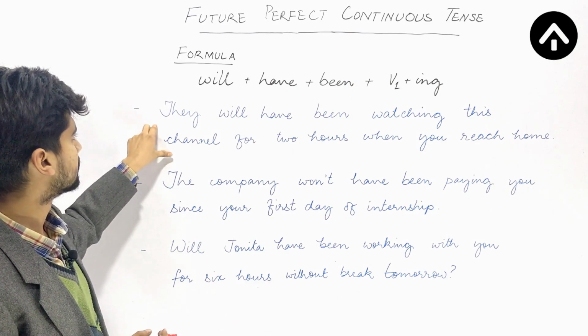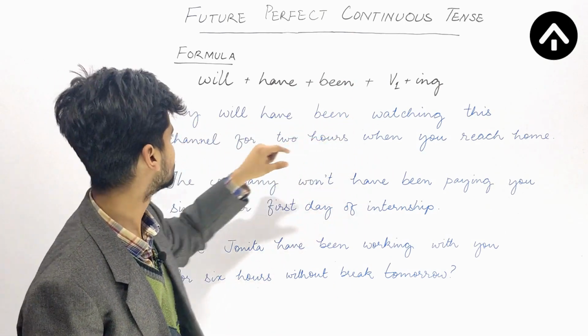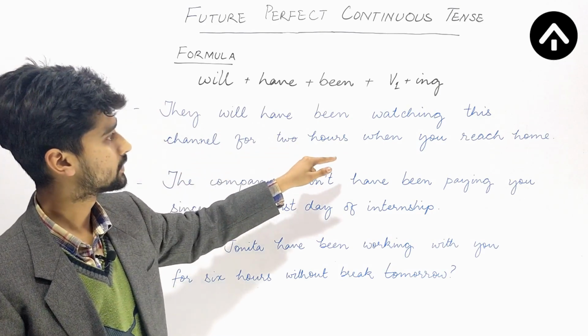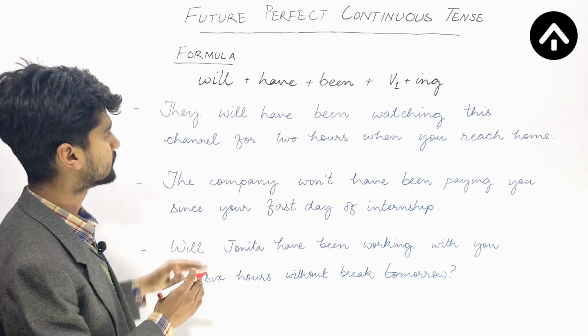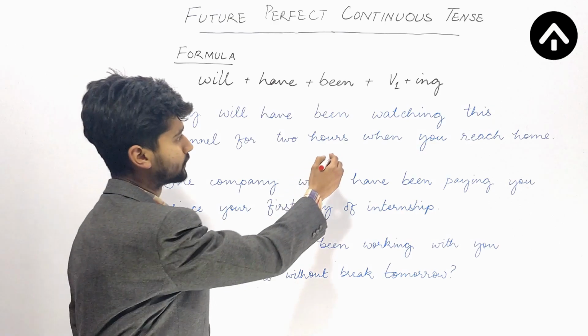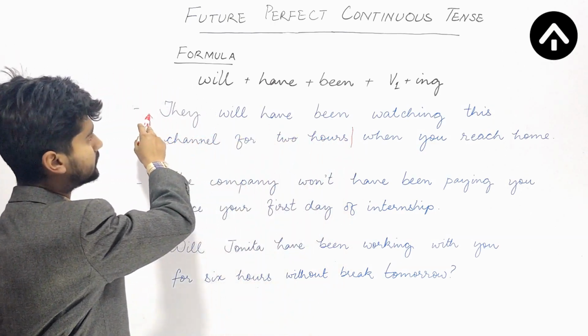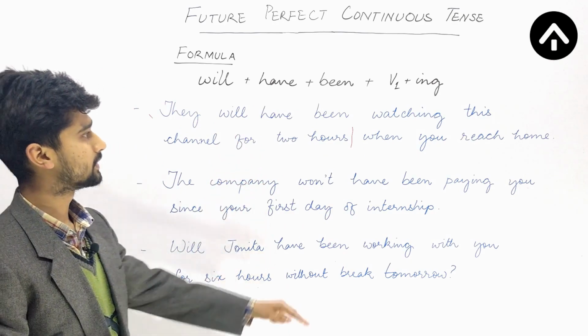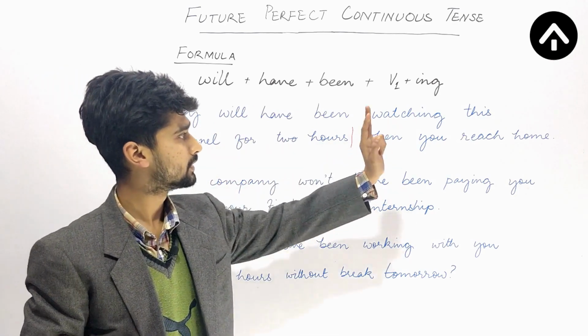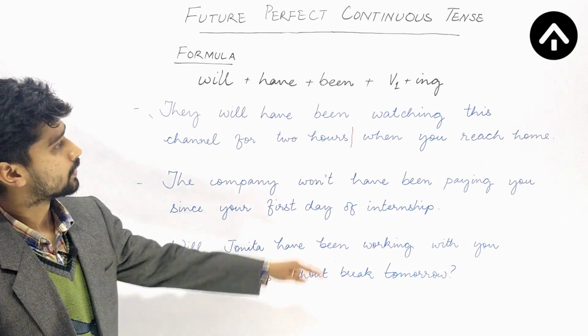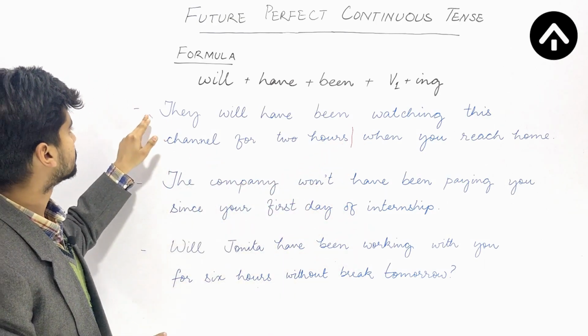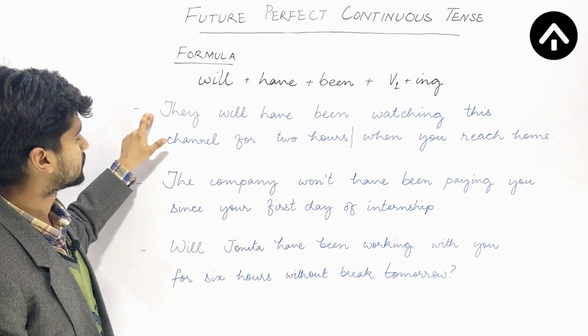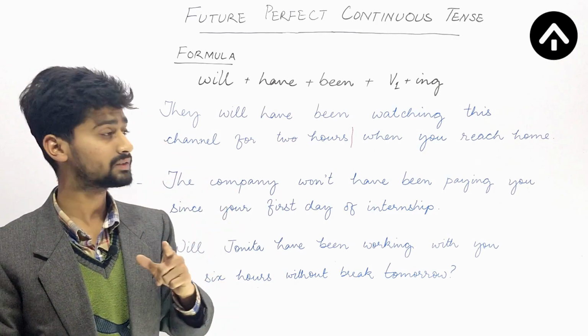The example is they will have been watching this channel for 2 hours when you reach home. So again in this sentence there are two clauses. The first clause begins from here, they will have been watching this channel for 2 hours. This is the first clause, and the second clause starts from here and ends at the end of the sentence: when you reach home. So this first clause is the principal clause. That's the most important thing for you to understand.